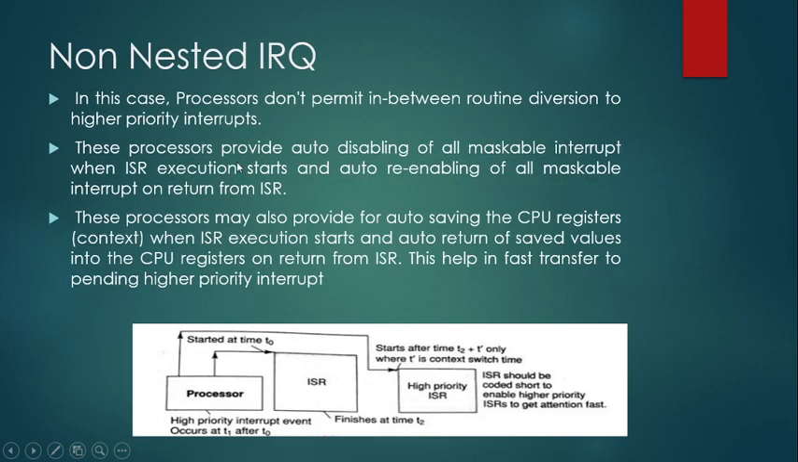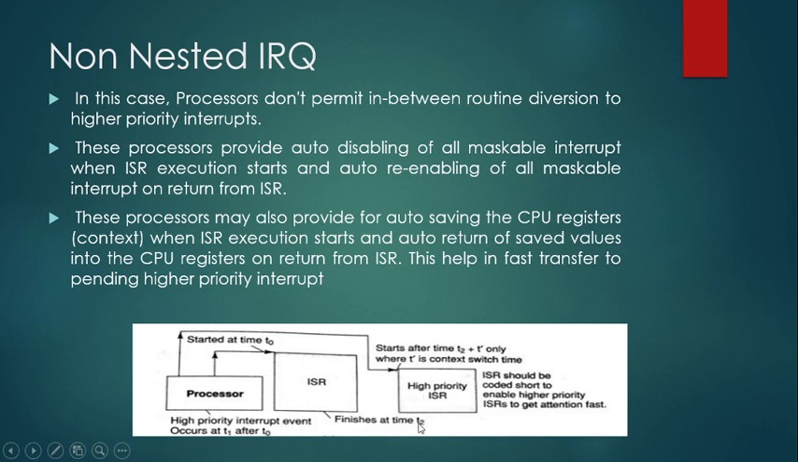So the next case is a non-nested ISR, that is, it will be just the opposite of nested, that is, no permission is allowed for in-between routine diversion. Whatever it is executing, after completing that only it will go to the next one. Suppose a processor starts at time T0 and is executing an interrupt service routine and it will be finishing only at time T2. So if a high priority ISR comes, it is not going to switch in between.